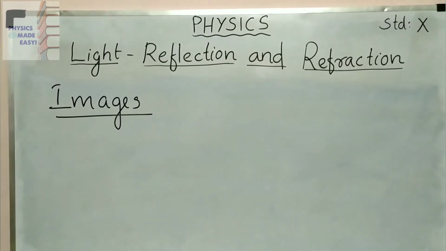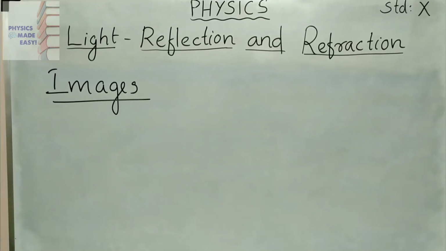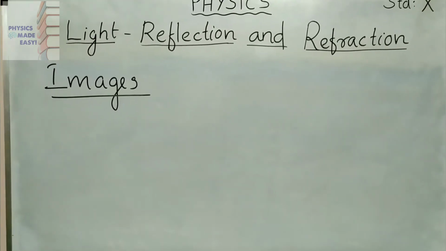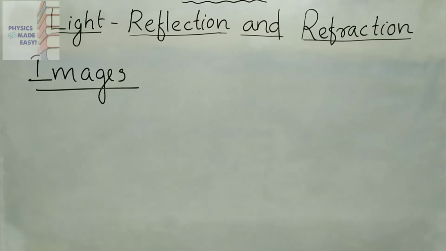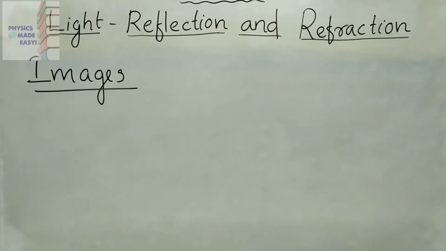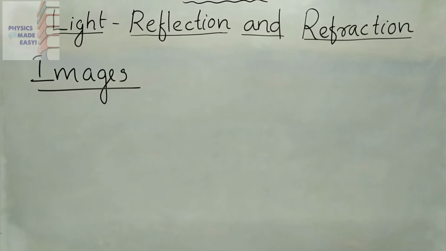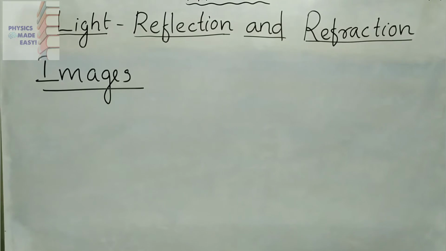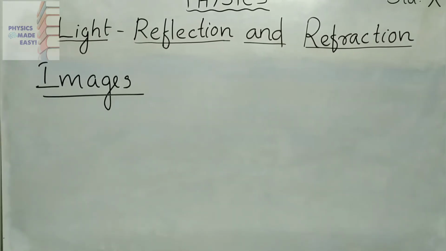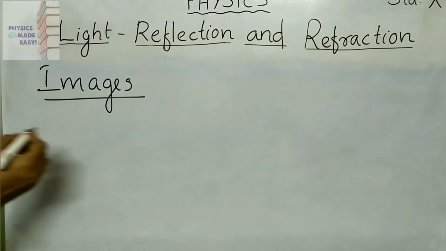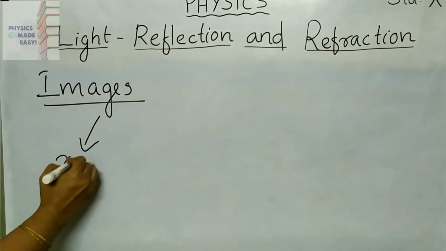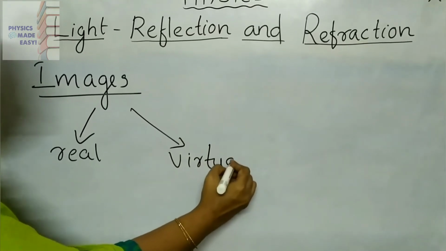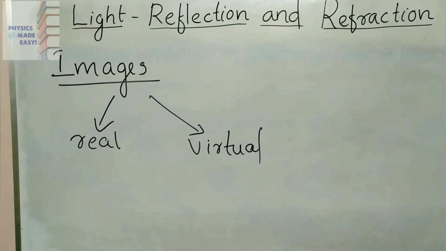I told you, if you are looking into a mirror, you can see your image there. While watching a movie, there also you can see the images of actors or actresses on the cinema screen. Can you say any differences there? In these two cases you are seeing images. Is there any difference between these two images? Yes, from these two examples we can classify images into two. The first one is the real image and the second one is the virtual image.